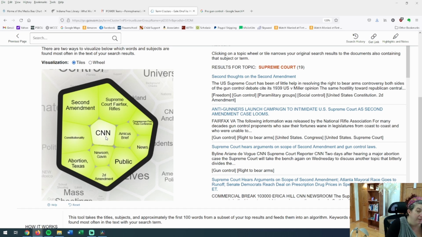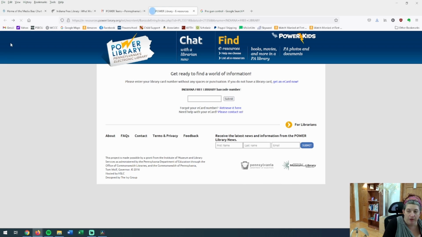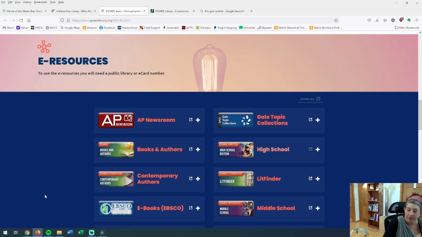stuff that CNN said about gun control? In the Supreme Court, I don't really know what that is. Here's another Second Amendment. So it helps me narrow down what it is that I want to talk about in my paper. So that's a great thing if you're looking for a topic. I would highly recommend Gale if your library has it.